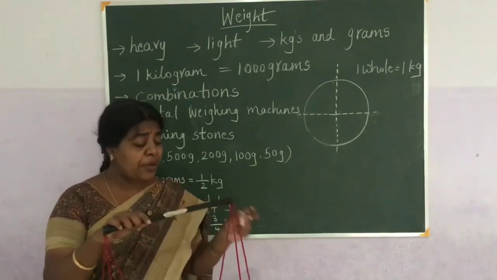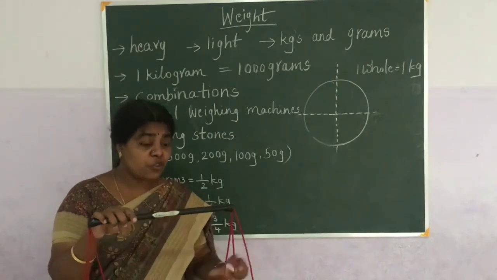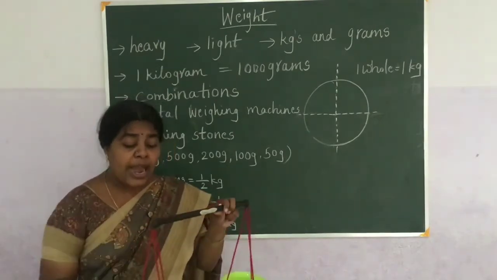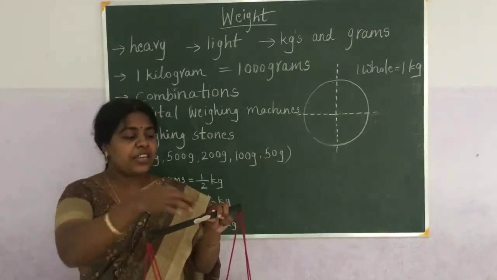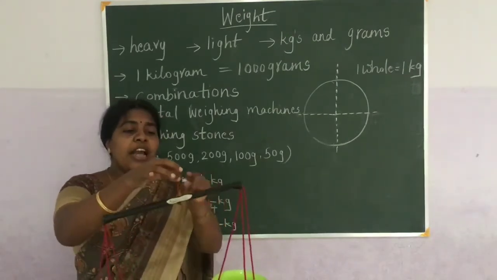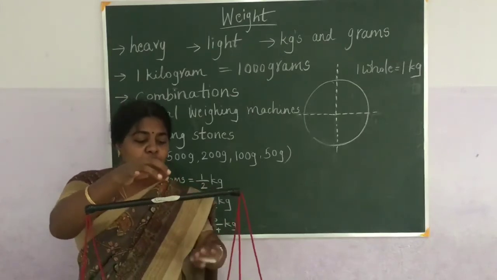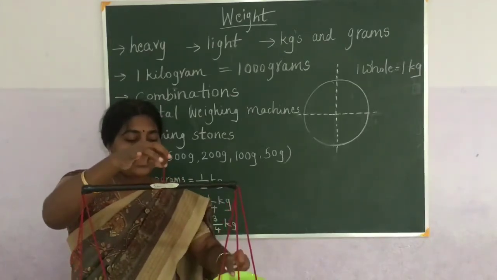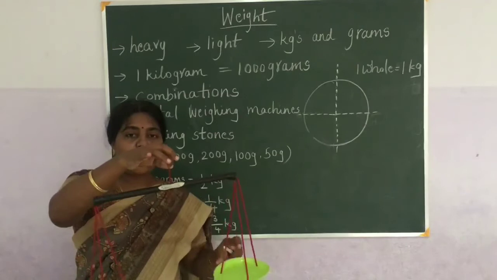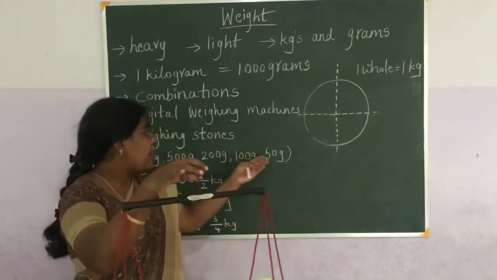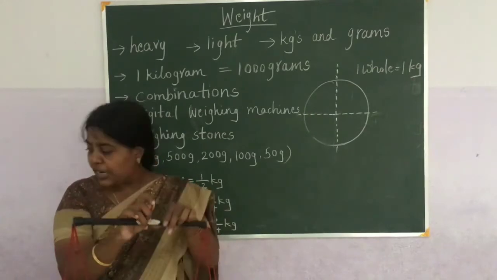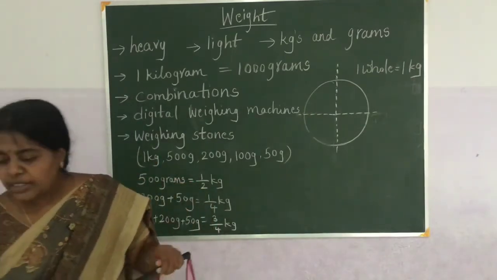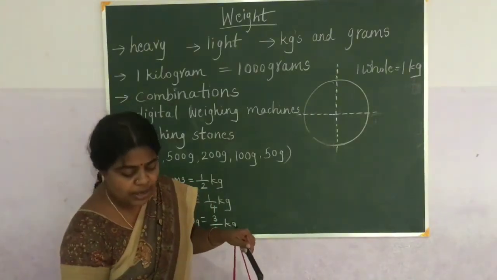The shopkeeper will keep the weighing stones in one pan, and whatever we want to get, he will keep in the other, and he will hold it like this and check the balance. If both weights are equal, then we get 50 grams of turmeric.